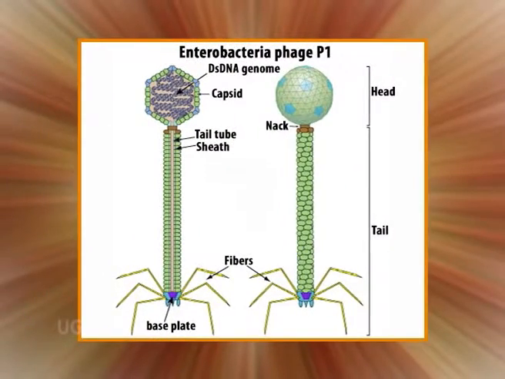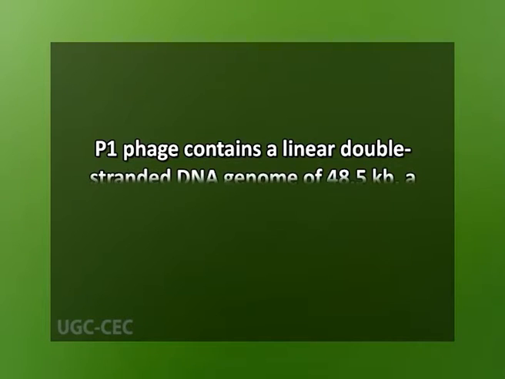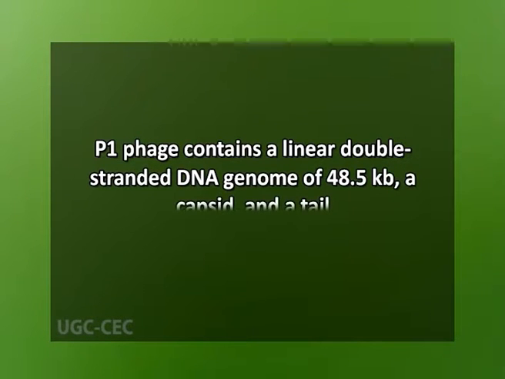P1 phage also has an isohedral capsid, a tail with a contractile sheath, a base plate and tail fibers. It contains a linear double-stranded DNA genome of about 48.5 kb, a capsid and a tail. The finished capsid is again shaped like an isohedron, whereas the tail is a thin flexible tube that ends in a small conical plate and a single tail fiber.